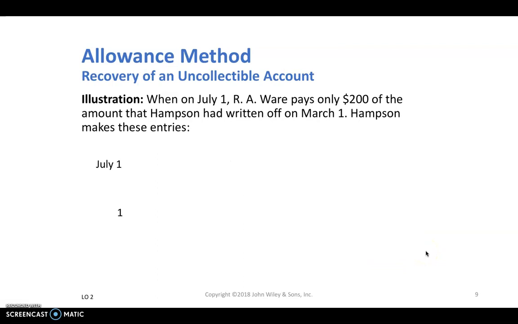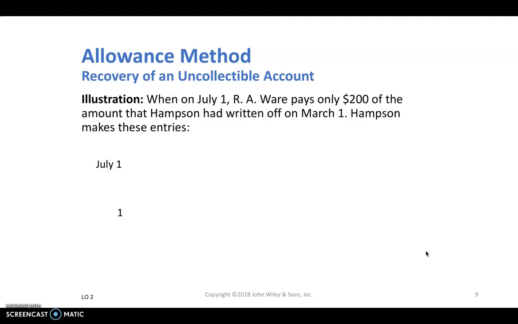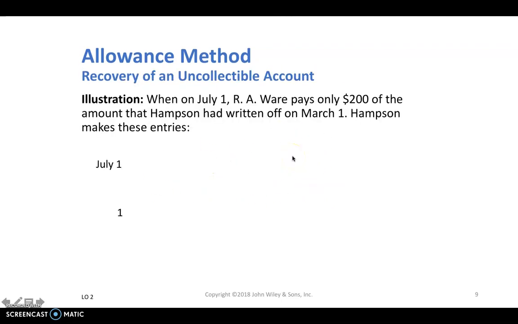Now, what happens if on July 1st, the company that owed us $500 and we wrote off their balance due to their bankruptcy comes back and says, you know what, I can pay you $200 of what I owed? In this case, we always have two journal entries. We reverse the original entry to the extent of collection.